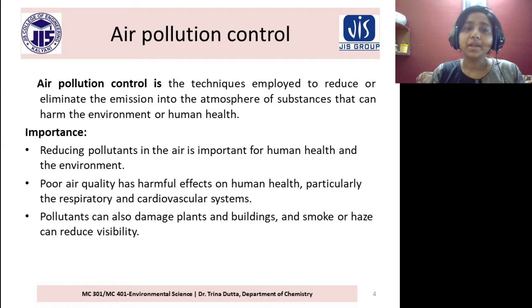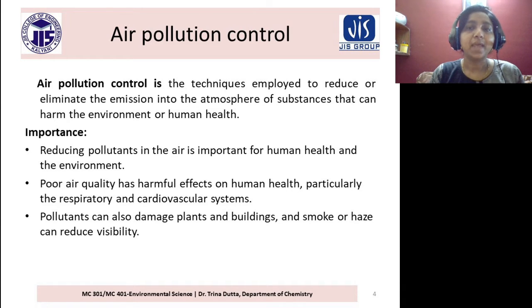So what is the importance? Reducing pollutants in the air is important for human health and environment. Poor air quality has harmful effects on human health, particularly the respiratory and cardiovascular system. So you understand very well, if we inhale toxic air, then not only oxygen, different toxic hazardous gases also will come along with oxygen and it will create health hazard.